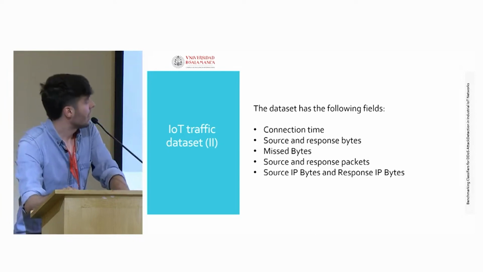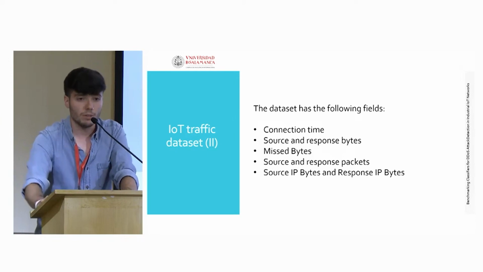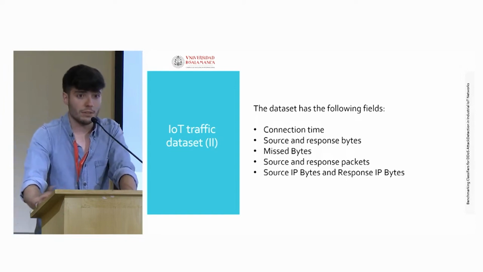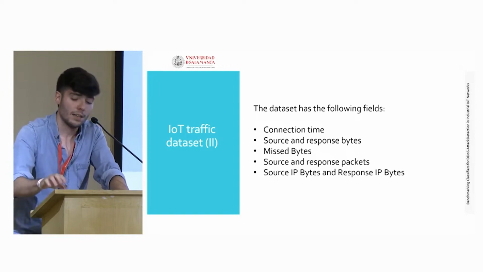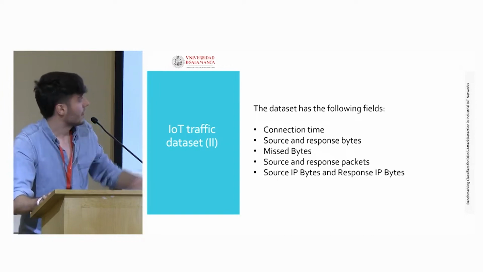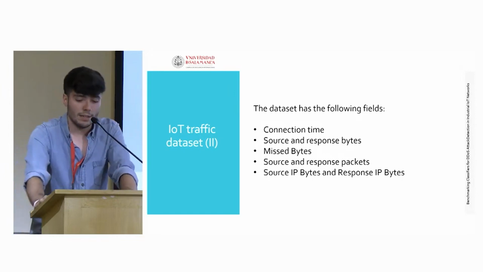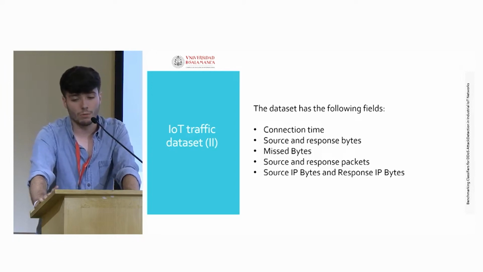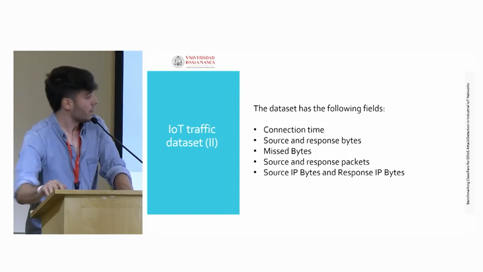The dataset has the following fields. Connection time, that is the time between two IoT nodes that the connection is alive. Source and response bytes. Every packet that is sent or received from one IoT node to another has a data body that has this response byte size. Missed bytes, it's a possibility that when you are sending one packet from one node to another, some of the bytes of the data are lost.